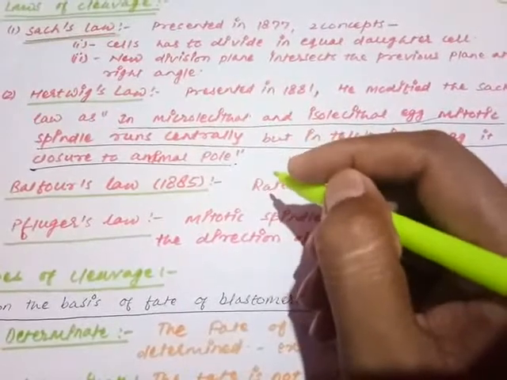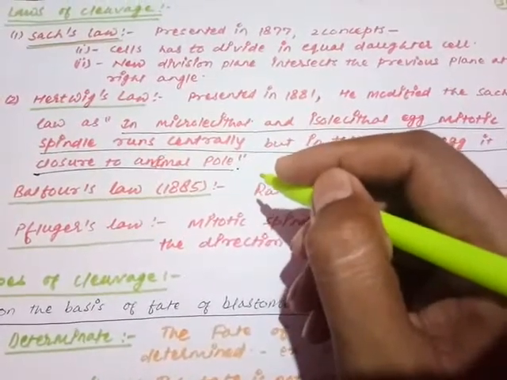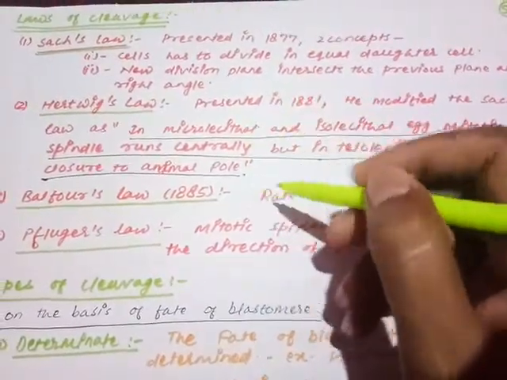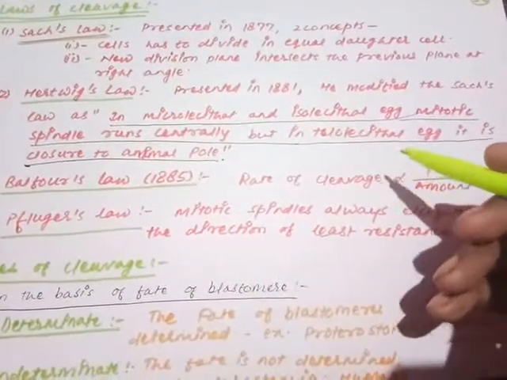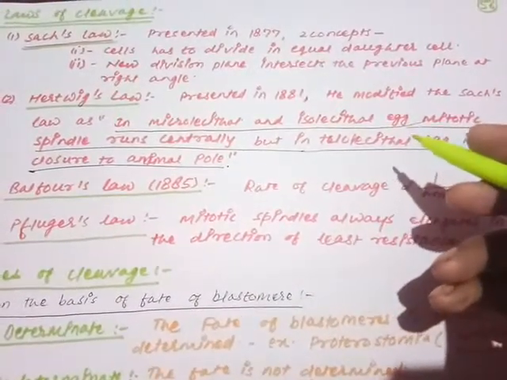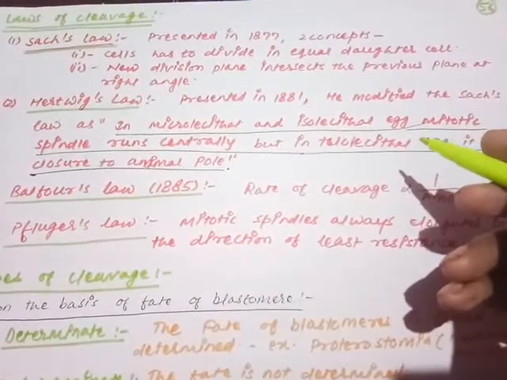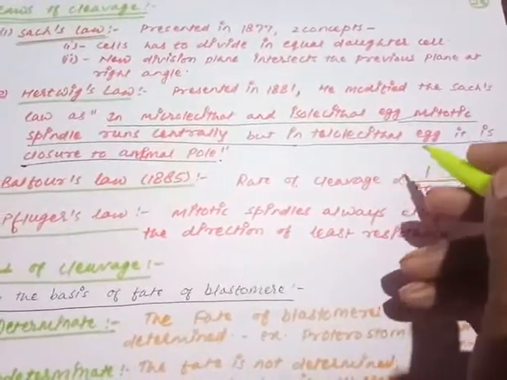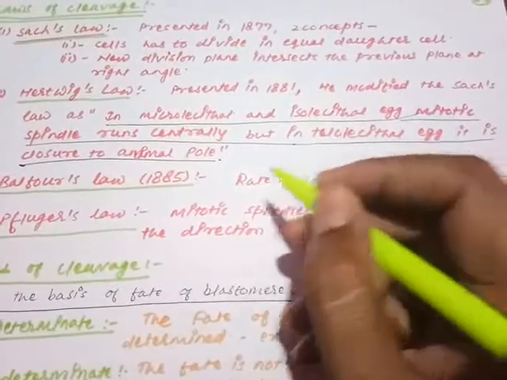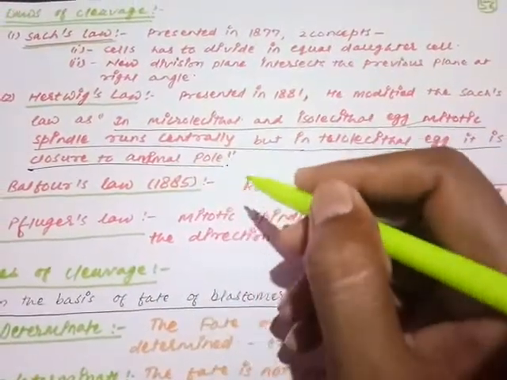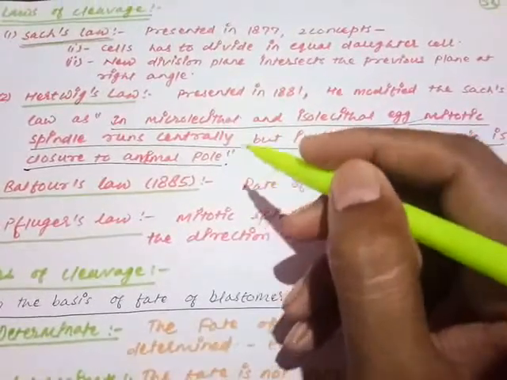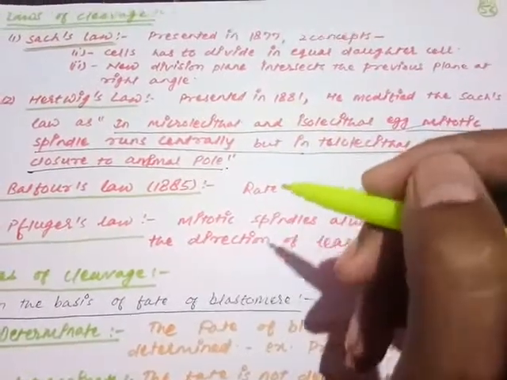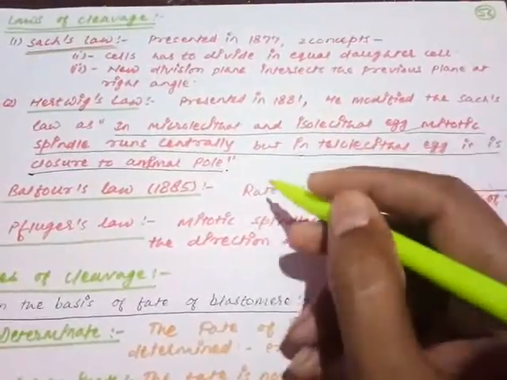Mitotic spindle means the spindle fibers which are driving the chromosomes to the opposite poles. So these spindle fibers will run from the central region only. But in the telolecithal egg, when the yolk is concentrated in the vegetal pole, one pole is there, that is called the vegetal pole. When the yolk is concentrated in the vegetal pole, it is called telolecithal egg. So in telolecithal egg the spindle is closer to the animal pole. Why this is so, we'll see in the next law. So Hartwig's law says that in microlecithal and isolecithal egg the mitotic spindle runs centrally, but in case of telolecithal egg it is closer to the animal pole.